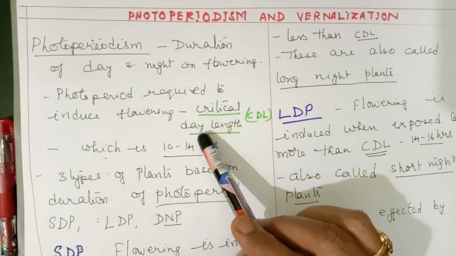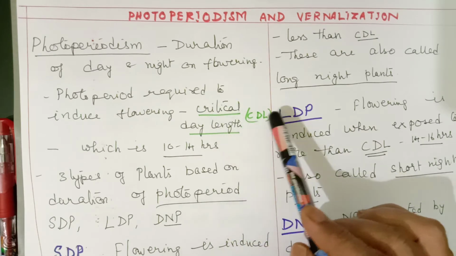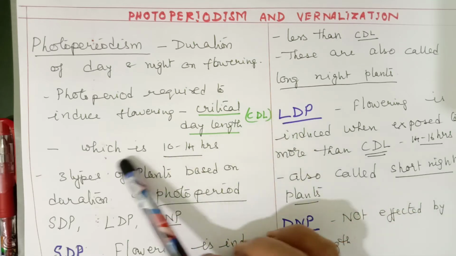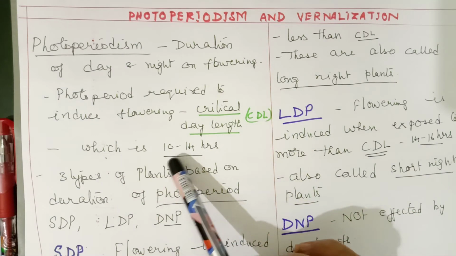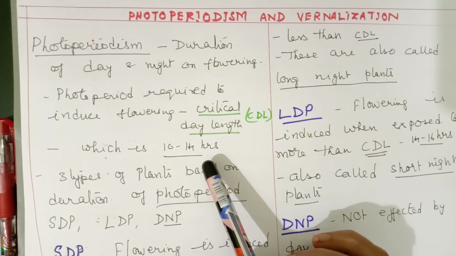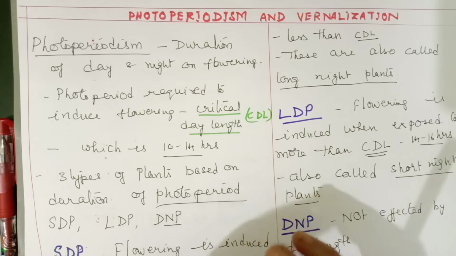That is called the critical day length, CDL. Normally, in general, it can be taken as 10 to 14 hours. That means the critical day length is essential for induction of flowering.